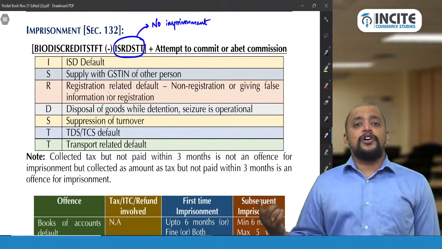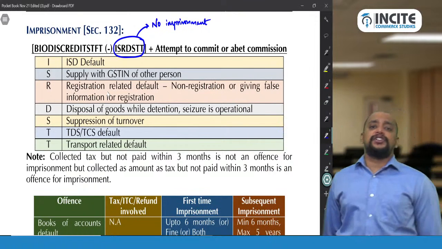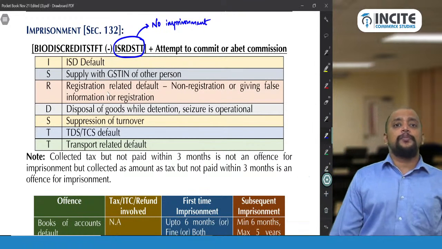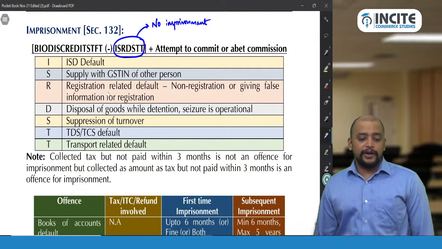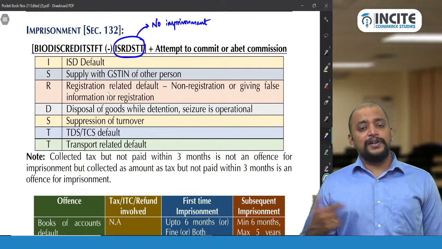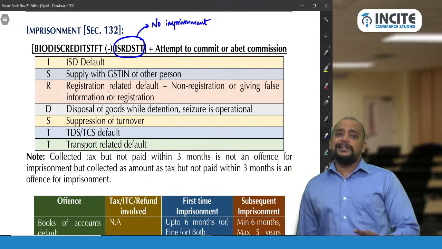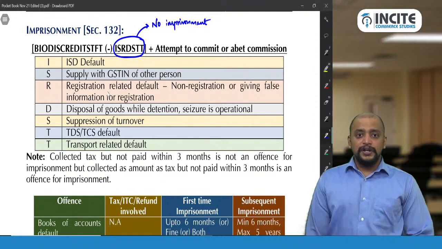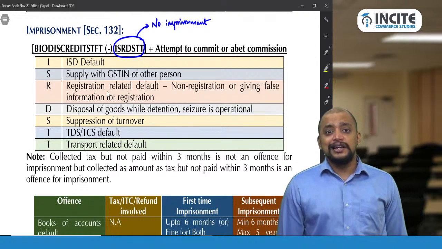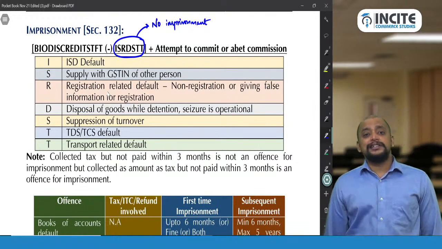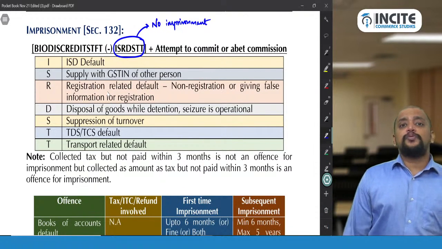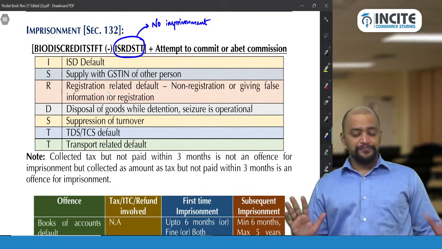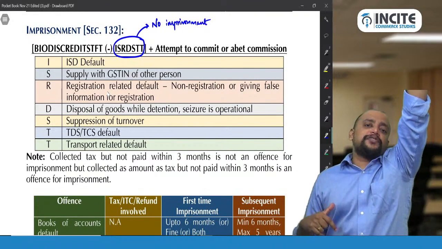Dealing in goods liable for confiscation, and disposal of goods while detention or seizure is operational, will not lead to imprisonment. Then another is supply with GSTN of another person. Two T's? Actually we have three T's: transportation default, tampering material evidence, and TDS or TCS default. RDSTT. Which T's are covered here? TDS default, TCS default and transportation default. But tampering material evidence is an offence that leads to imprisonment. Understood? So you need to remember BIO DISCREDITS TFT.